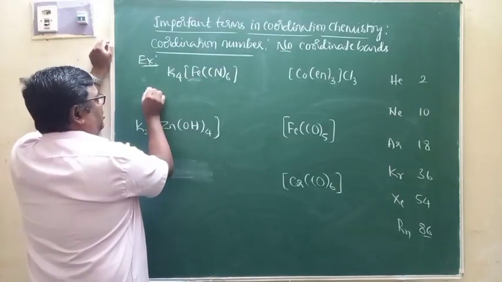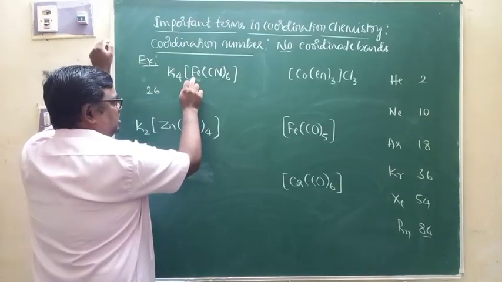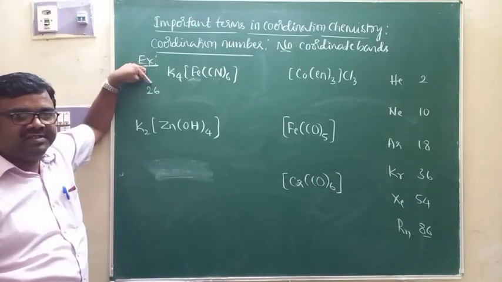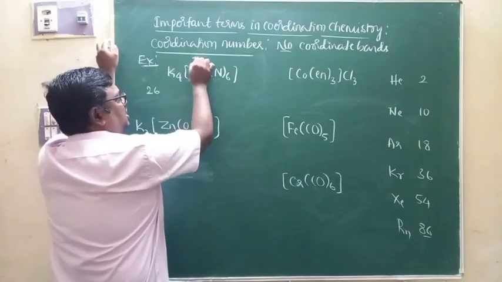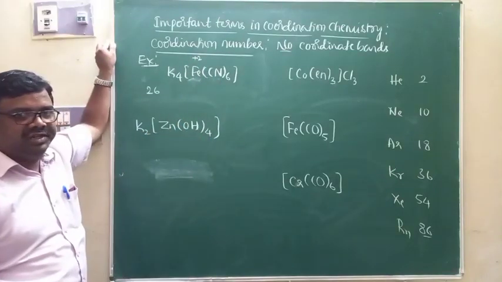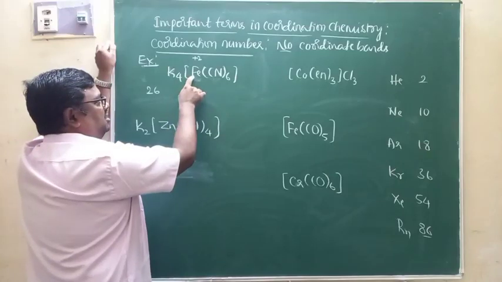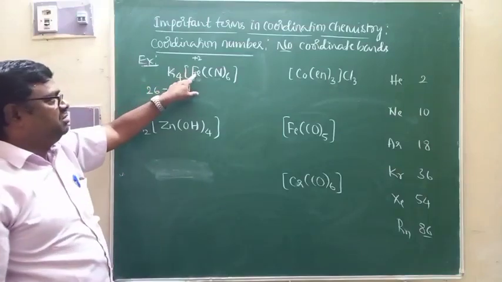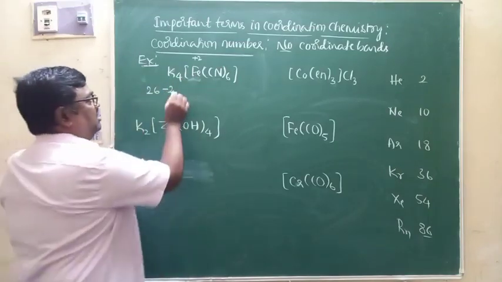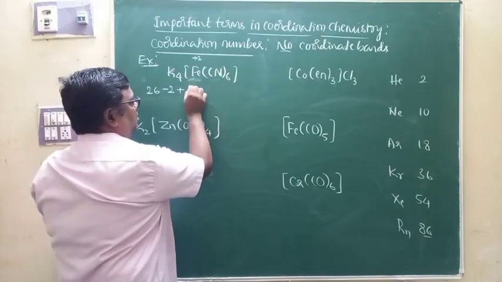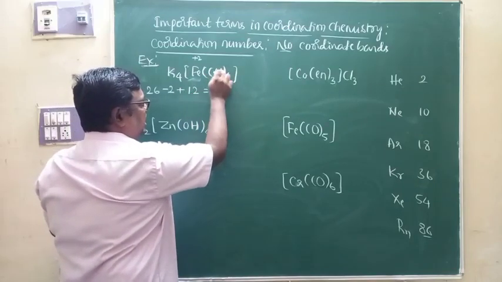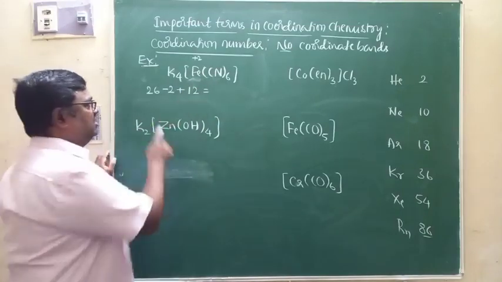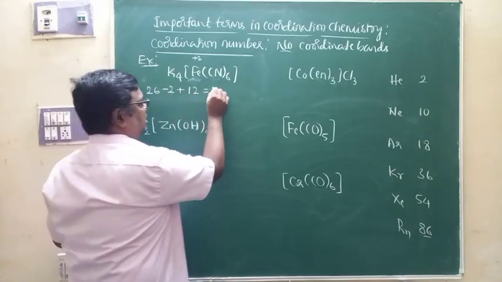In the case of the iron atom, 26 electrons are there because the atomic number of iron is 26. Iron is in the plus 2 state, is it not? Therefore, in order to attain the plus 2 state, it loses 2 electrons. So the number of electrons in iron plus 2 will be 24. Then 6 CN minus ions will donate 12 electrons because each ligand donates 2 electrons, one pair of electrons. 6 ligands together donate 12 electrons. Therefore, 26 minus 2 plus 12 is equal to 36.